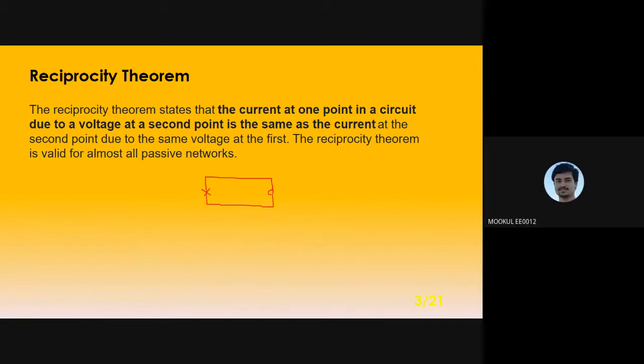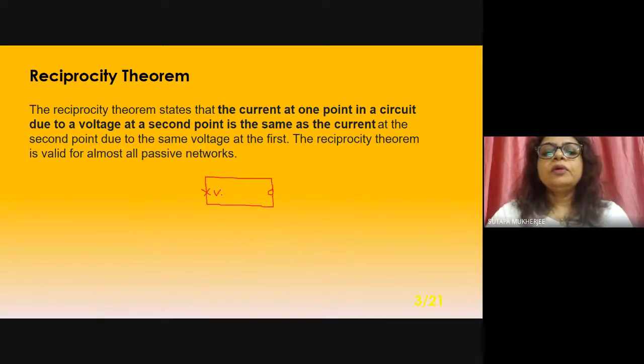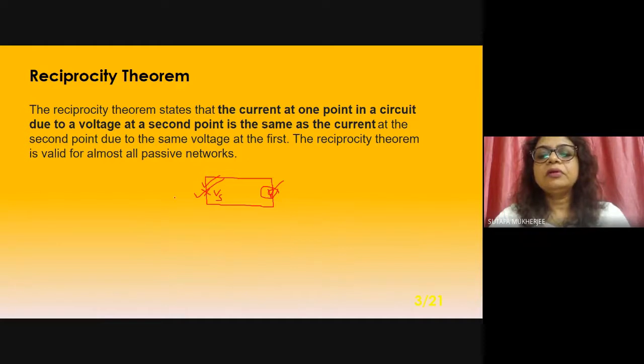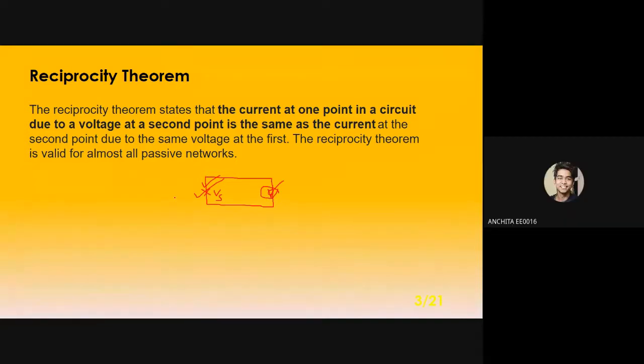So the reciprocity theorem states that the current at one point, say this is the point in a circuit, due to a voltage at a second point, this is the second point, is the same as the current at the second point due to the voltage at the first point. Now it is clear? That is exchange. Yes, ma'am.